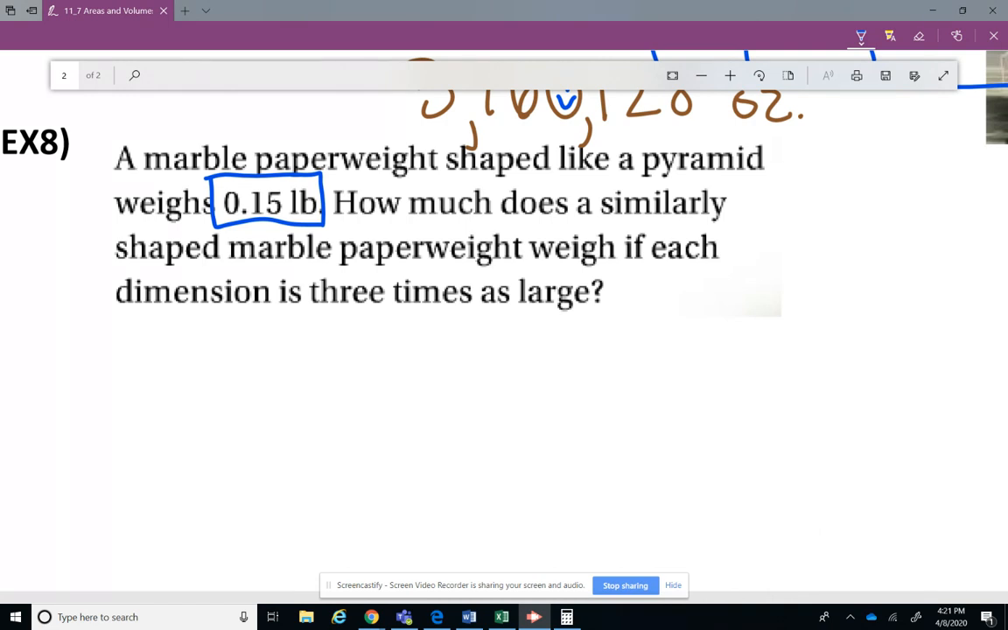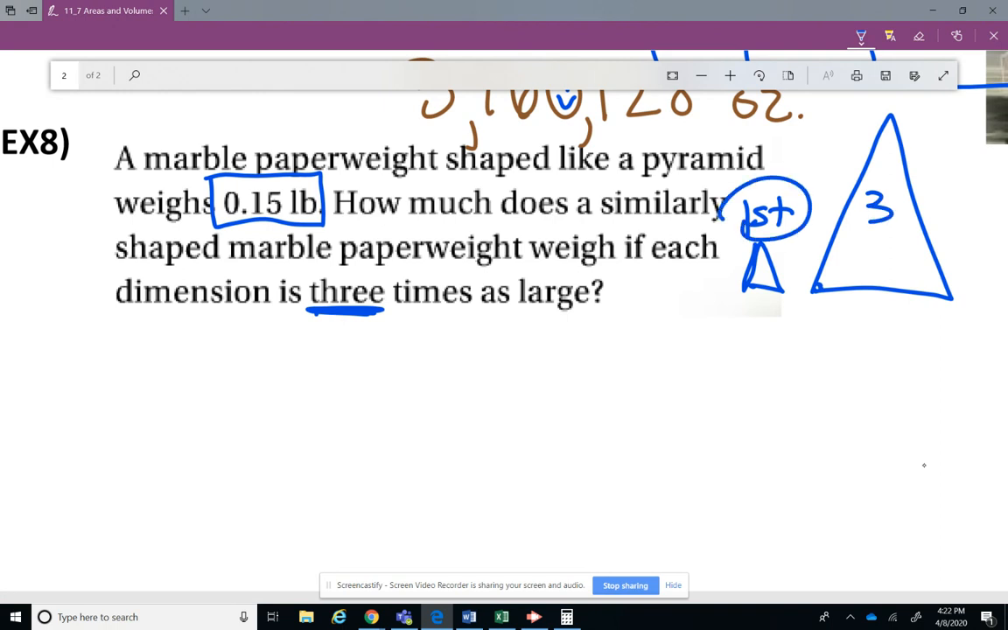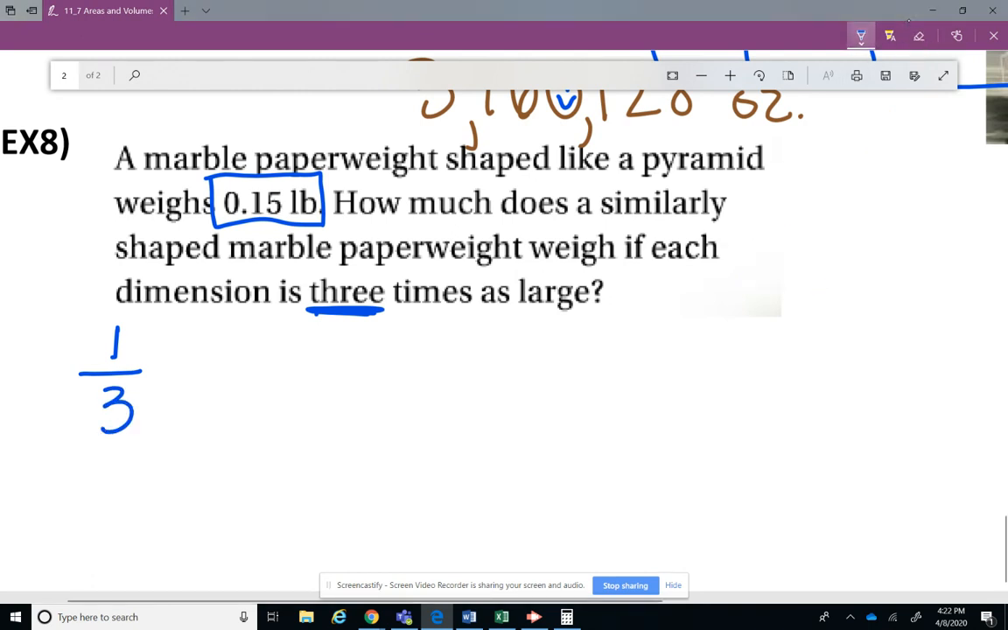All right, so the only thing it really tells us is it's 3 times as large. So you don't really know what the first one is, but you know whatever the first one is, and this is not a pyramid, I'm just drawing a picture, whatever the first one is, the other one is 3 times as large. So there's your scale factor. 1 representing the first one, because if you multiplied that times 3, you would get 3 times as large, over 3. That is your scale factor, and it was kind of hidden in there. Okay, so that was actually the small paperweight over the large paperweight.